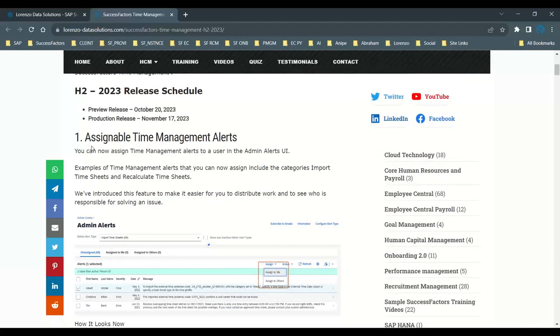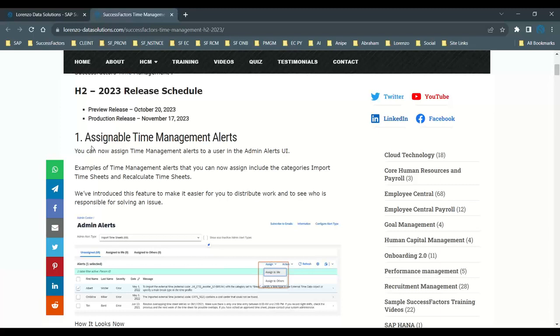On admin alerts, earlier what happens, right? It was not possible to categorize the time management related alerts. But from this release, all the time management alerts you can assign by including the categories, like you can import the timesheets or you can recalculate the timesheets.